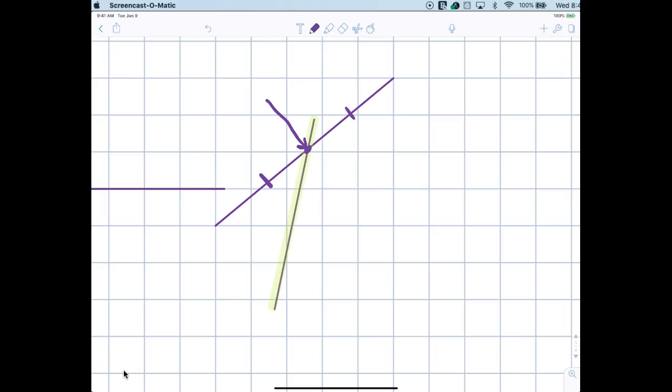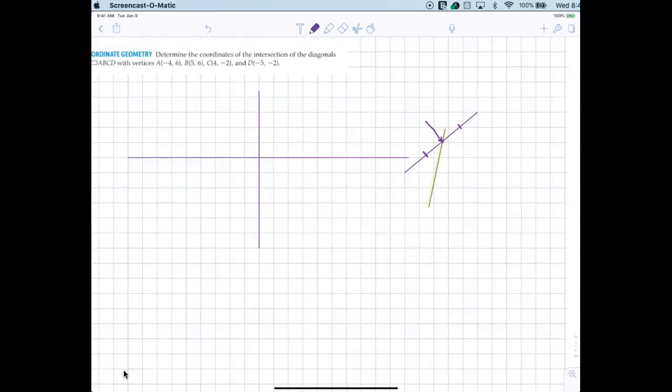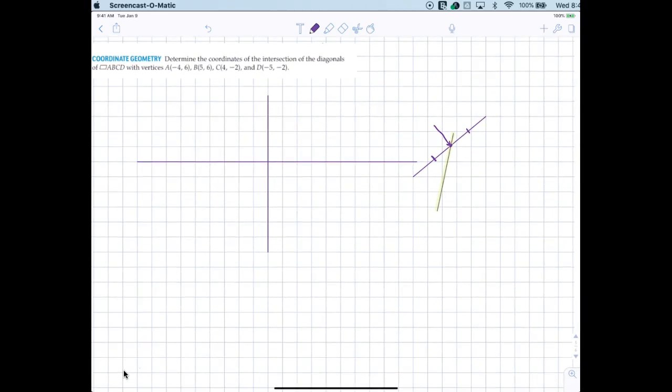So I'm going to draw this out. And because you don't have graph paper, you can just kind of watch. And then you can kind of see, wow, that makes sense. All right, so let's plot the points. -4, 6. 1, 2, 3, 4, 1, 2. Well, that's not very good.